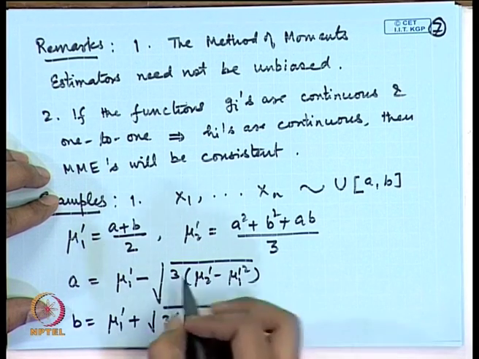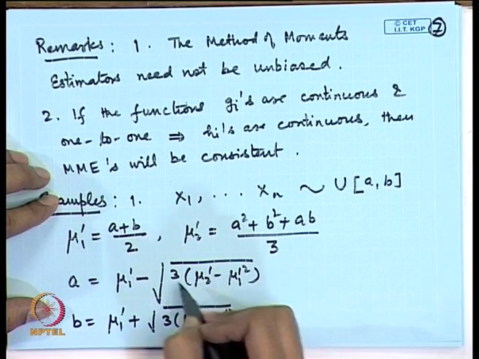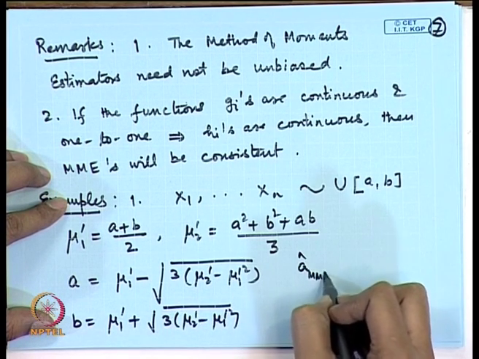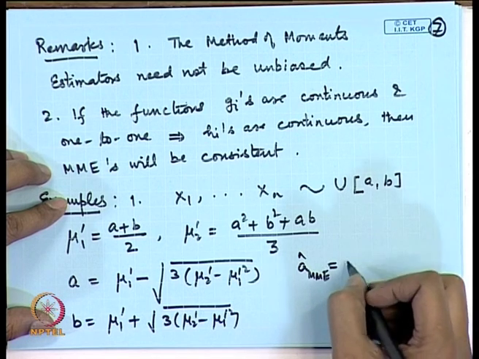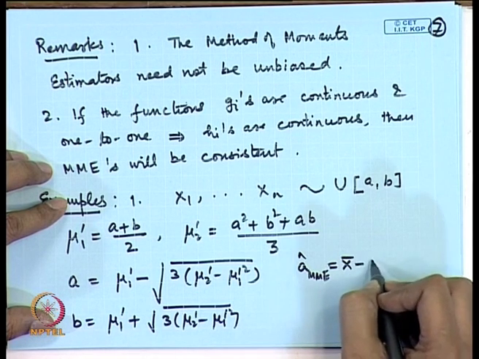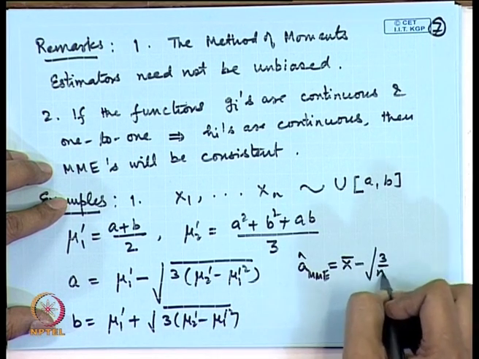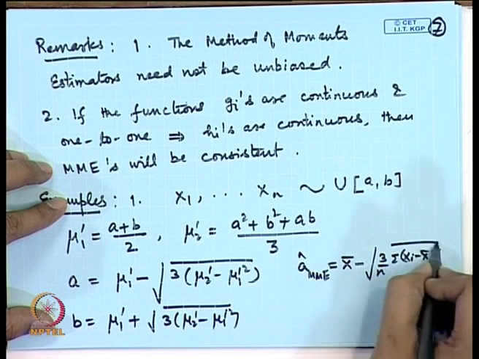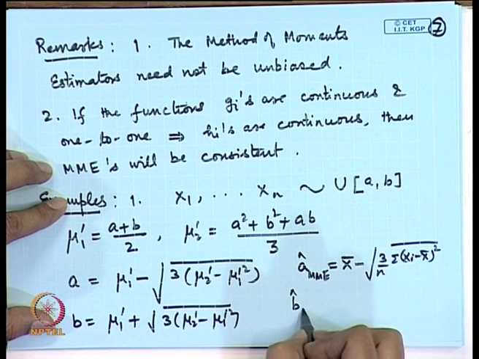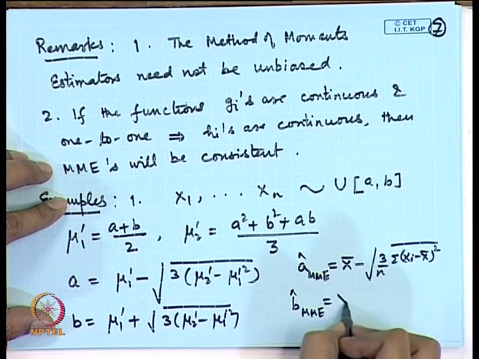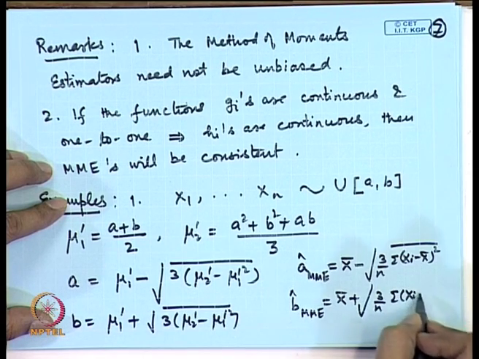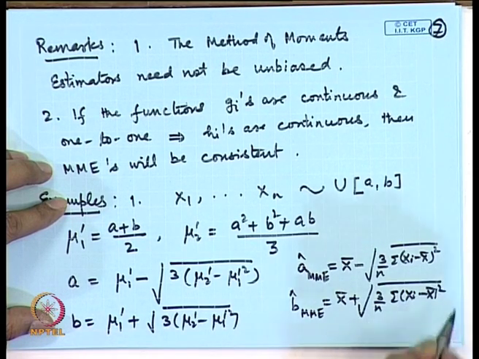If we substitute the alpha 1 and alpha 2 here, then the method of moments estimators turn out to be a hat MME as x bar minus square root of 3 by n sigma x i minus x bar square and b hat MME as x bar plus square root of 3 by n sigma x i minus x bar square.